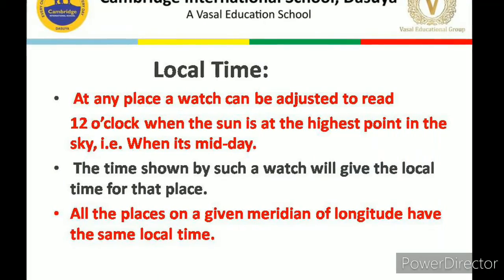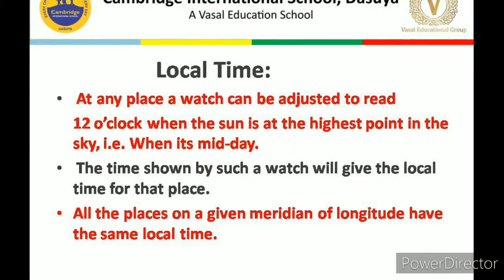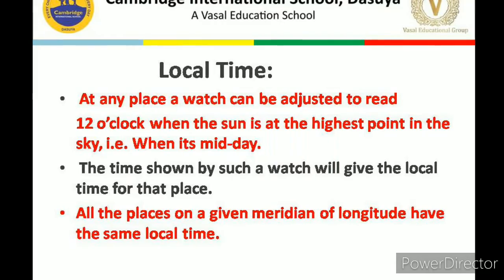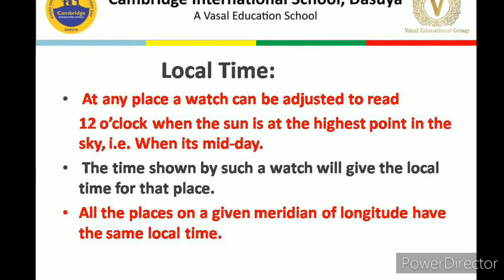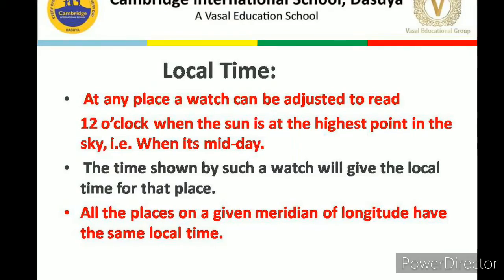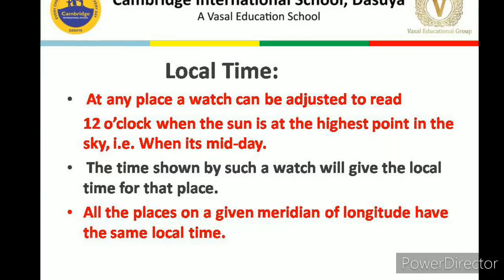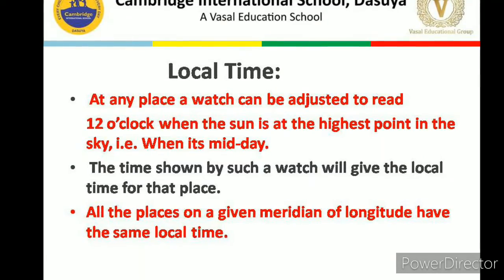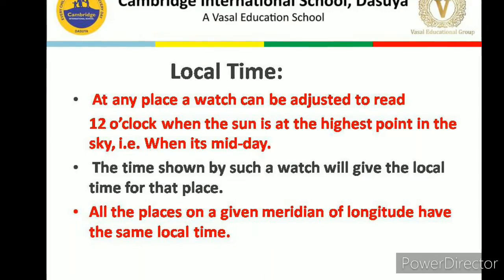So dear children, there are so many longitudes, there are different time zones. So all these meridians have different local times, because as the earth keeps on moving around the sun, the noon time will differ on every meridian. I hope you people agree with my point.